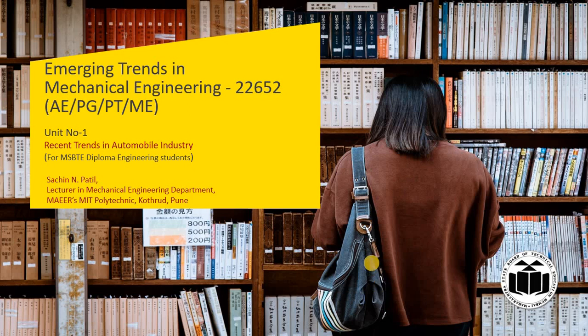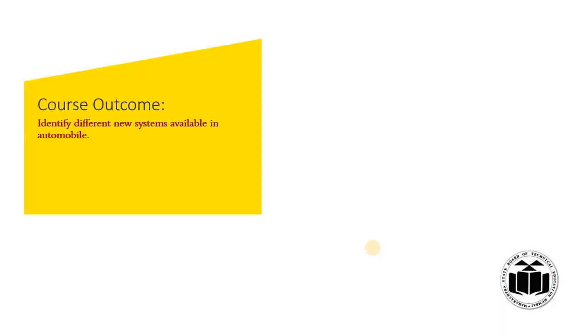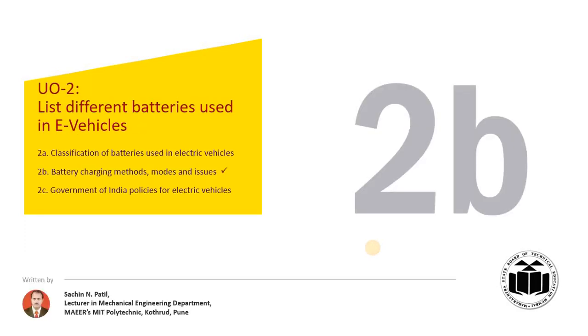We shall continue our discussion on unit number 1, recent trends in automobile industry. Course outcome number 1 is identify different new systems available in automobile. Unit outcome number 2 is split into three parts.